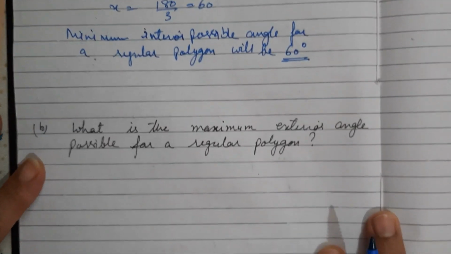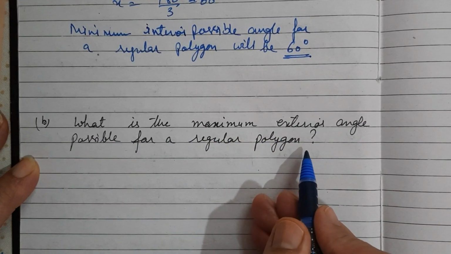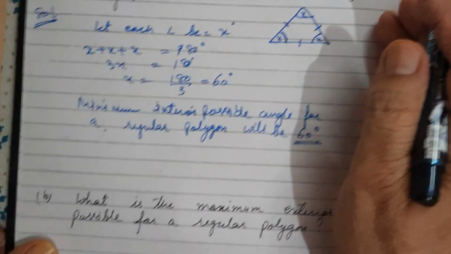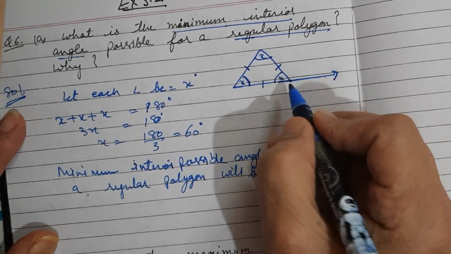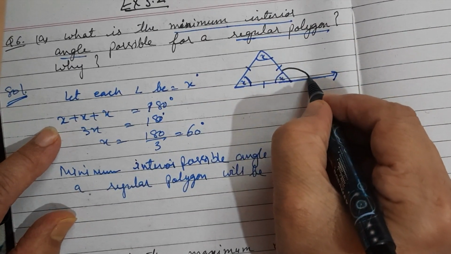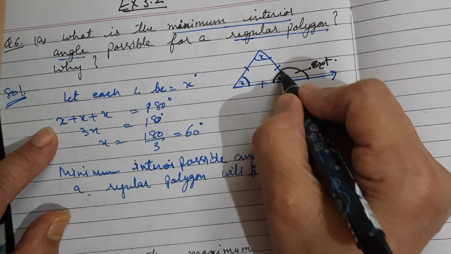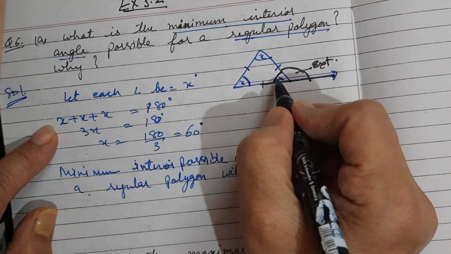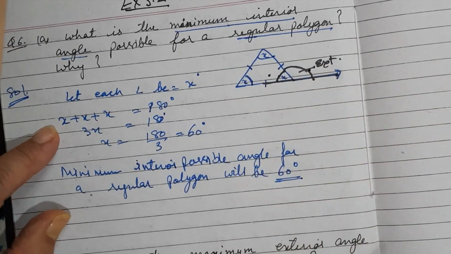Now the B part is, what is the maximum exterior angle possible for a regular polygon? Now see the same figure. It's a triangle. If we extend this side, this angle you will get is the exterior angle, and this interior plus exterior will make 180 degrees, a linear pair. If the interior angle is minimum, the exterior will be maximum.